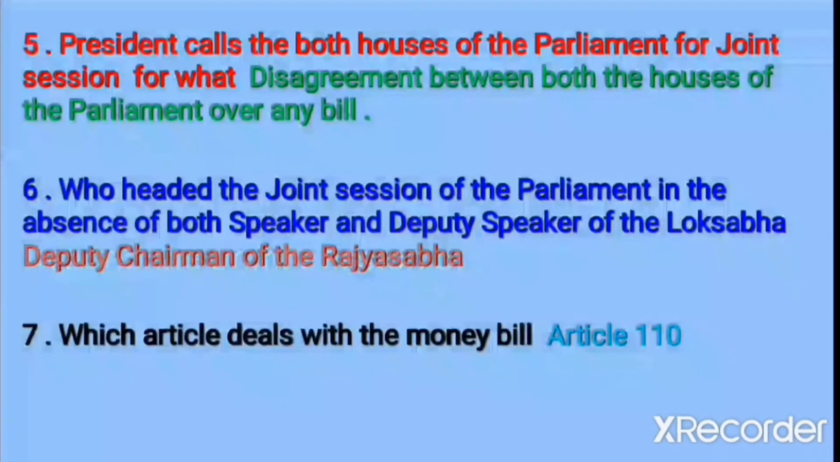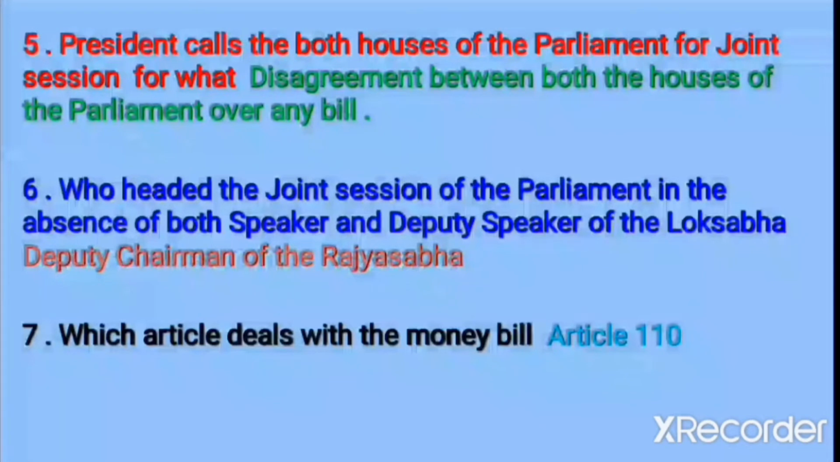President calls the both houses of the Parliament for joint session for what? Disagreement between both houses of the Parliament over any bill. Sixth one, who headed the joint session of the Parliament in the absence of both Speaker and Deputy Speaker of the Lok Sabha? Deputy Chairman of Rajya Sabha headed the joint session of the Parliament in the absence of both Speaker and Deputy Speaker of the Lok Sabha.